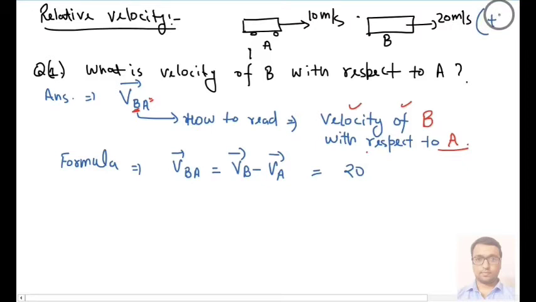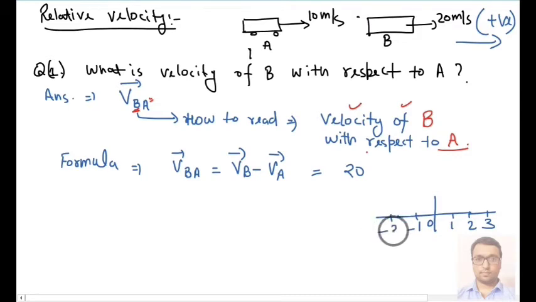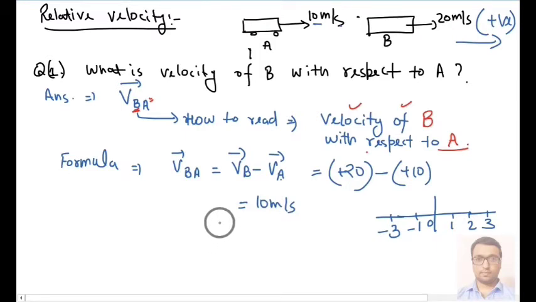Here you have to consider the right side as positive, as in the number line we consider right side things positive, and left side things negative. So we will write plus 20 minus velocity of A. Now velocity of A is 10 meter per second, and it is again towards right, so we will write 10. Our answer will be 10 meter per second.